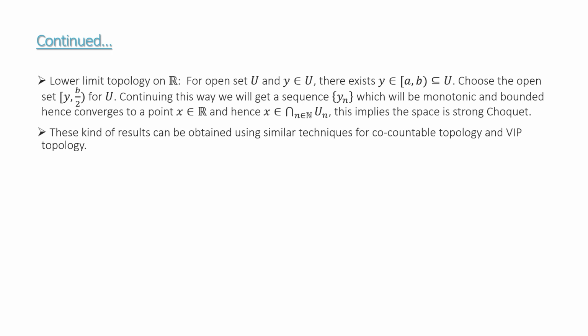So the question that arises here is that we have seen that any group can be made into a strong Choquet space. But what can you say about a topological group in general? Will it be Choquet? Will it be strong Choquet every time? Another question is that the product of Choquet spaces is Choquet. So what can you say about the quotient of Choquet spaces?